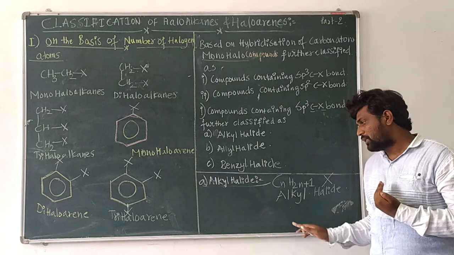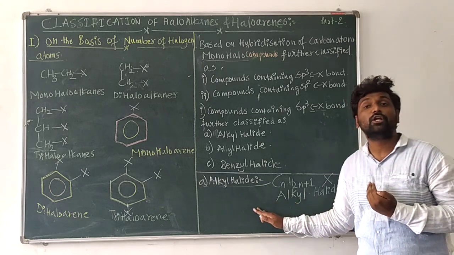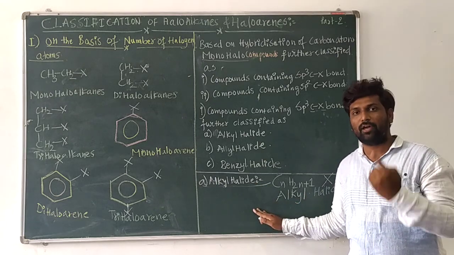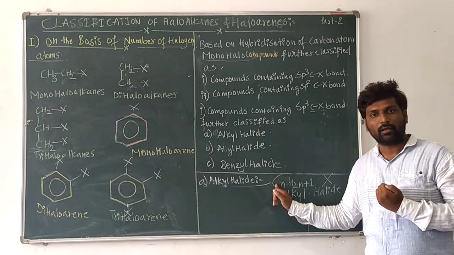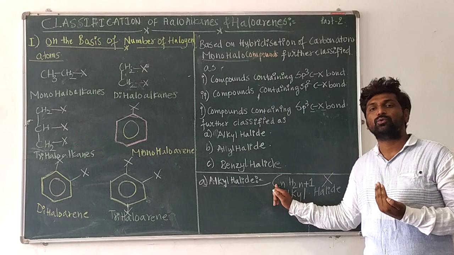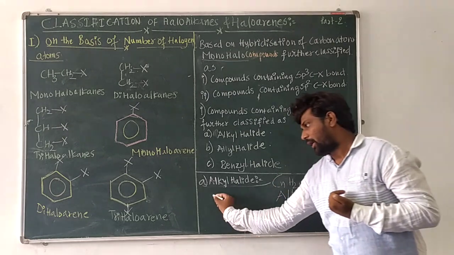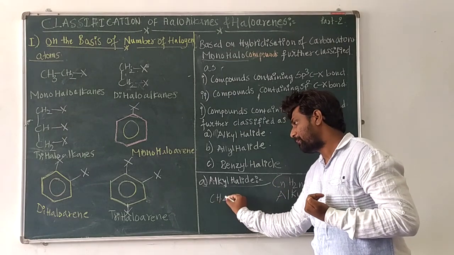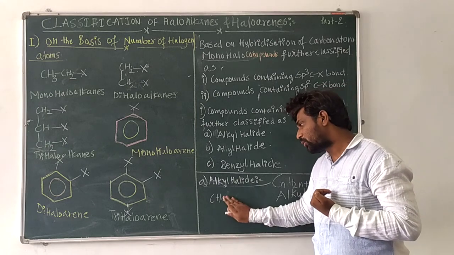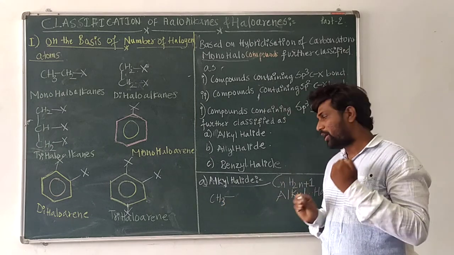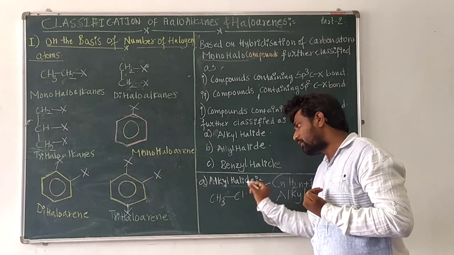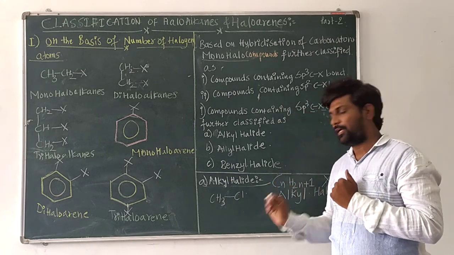So alkyl halide means the monohalogen derivative of an alkane, where only one halogen atom is bonded to the alkane by replacement of one hydrogen atom. For example, as I gave you in yesterday's class, methane. If I remove one hydrogen atom from methane, it is considered methyl, and bonded with chlorine, it is methyl chloride.